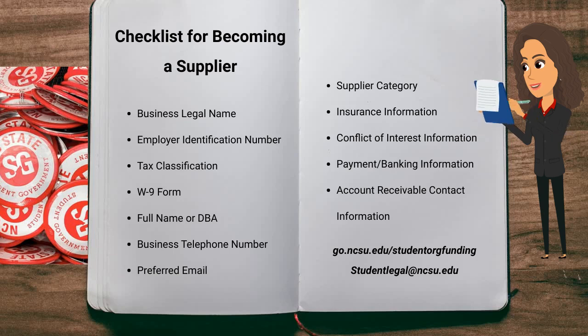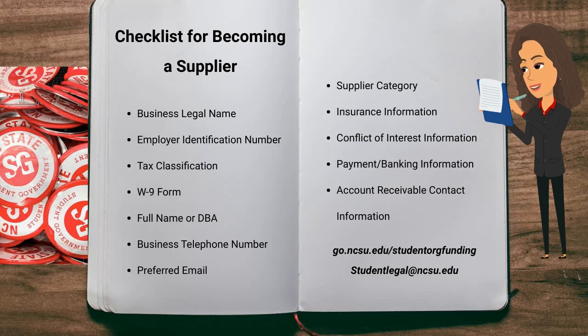Student organizations must be an approved supplier at NC State to receive student government funding. Here is a checklist for information and documentation you'll need to submit the supplier registration form on PaymentWorks: business legal name, employer identification number, tax classification, other description, W-9 form, full name or DBA doing business as, business telephone number, preferred email, primary full business address,